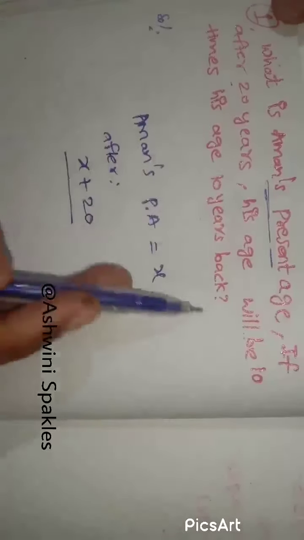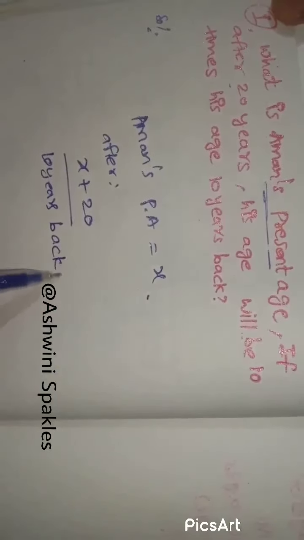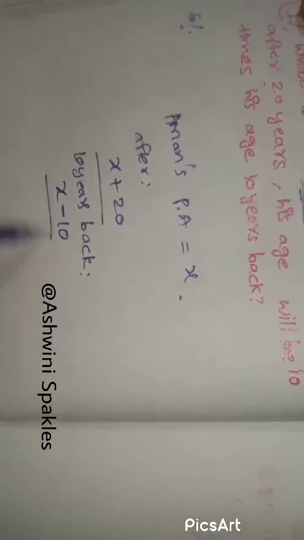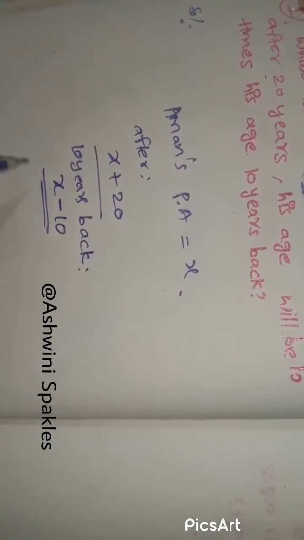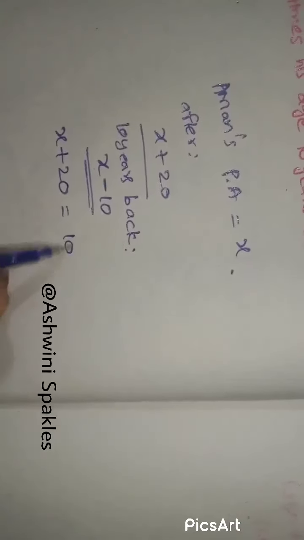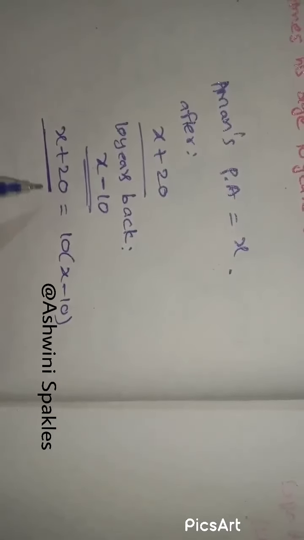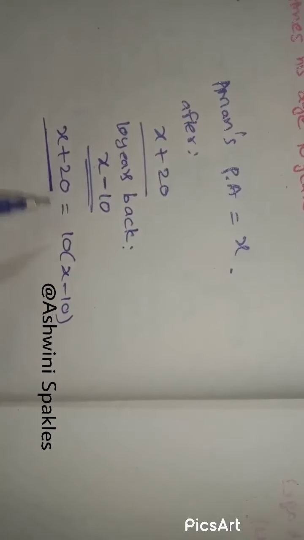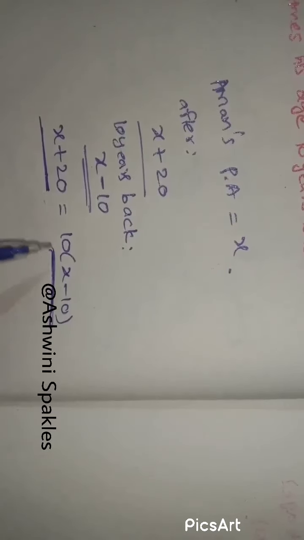Ten years back means ago, that is x minus 10. The condition is: after 20 years his age will be 10 times his age 10 years back, that is x plus 20 equals 10 times x minus 10.